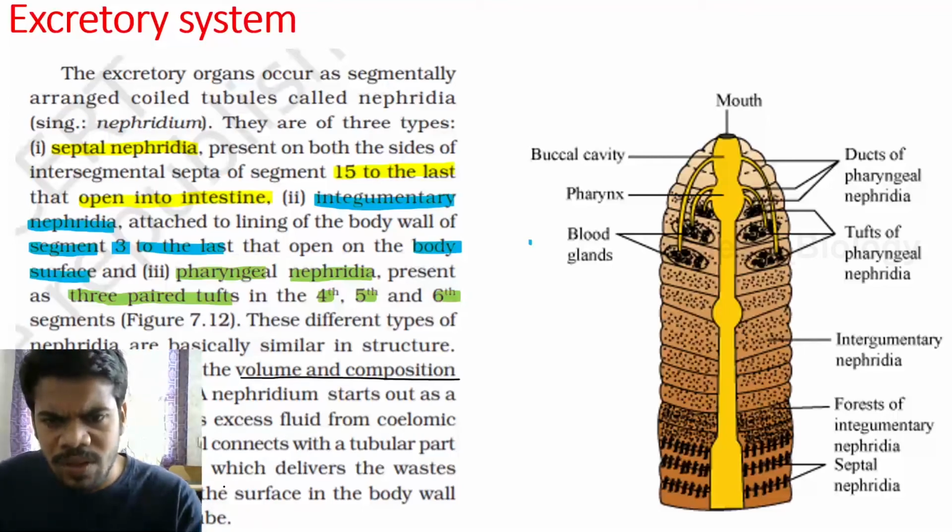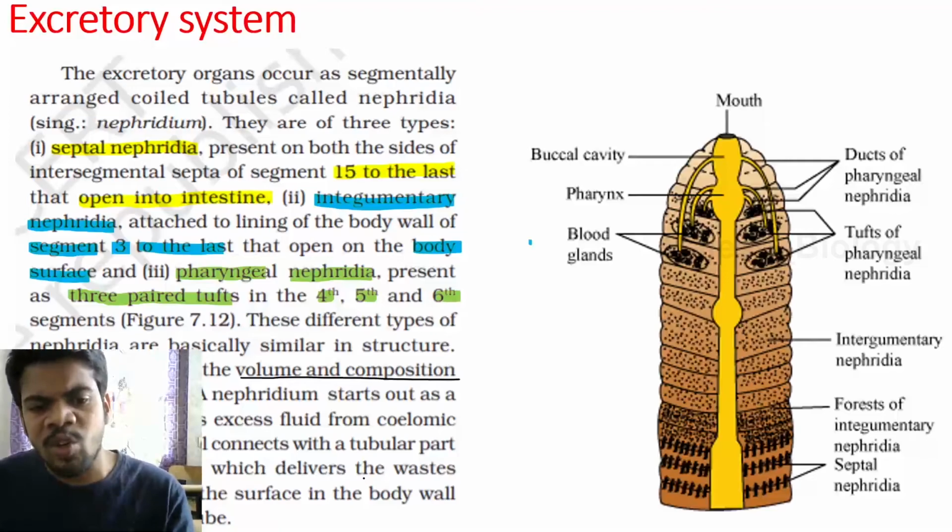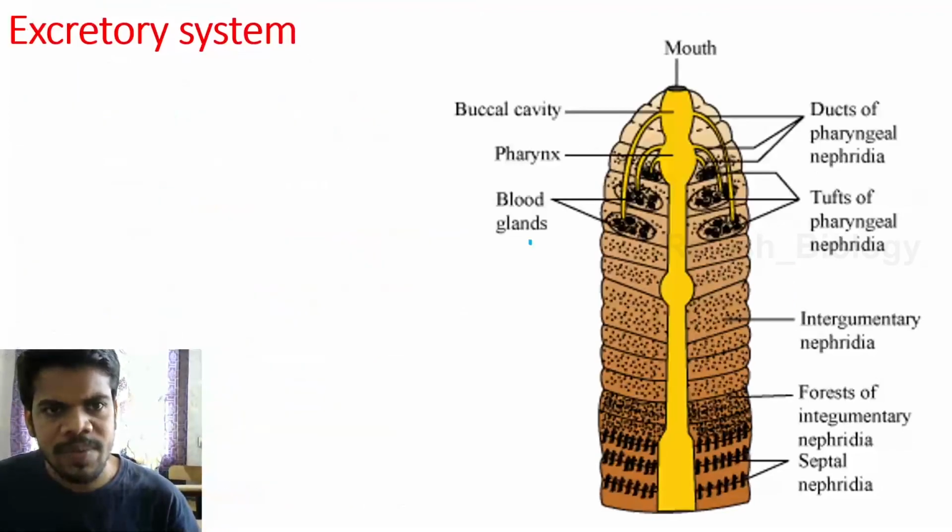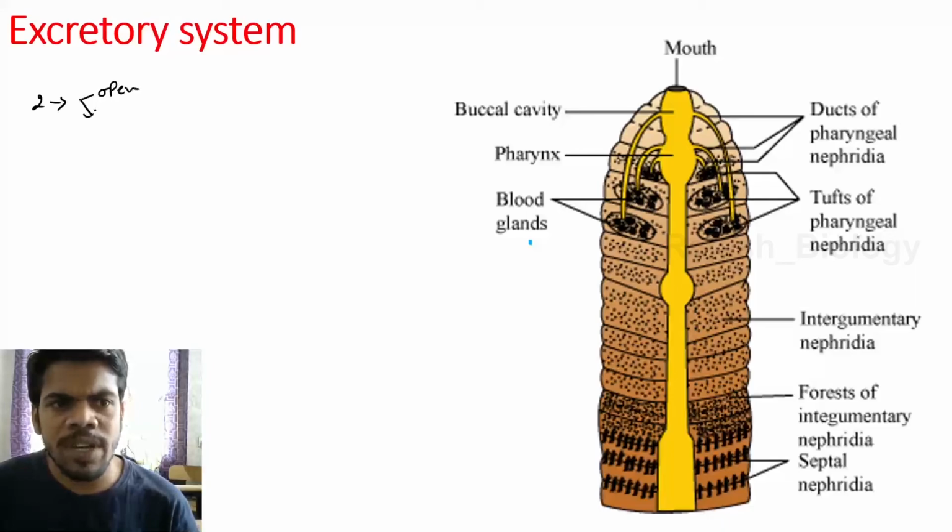We already learned about this. The tube opens into the alimentary canal. Digestive tube means alimentary canal. So we will recall all the information. Two types of nephridia based on the nephrostome: open type and closed type.